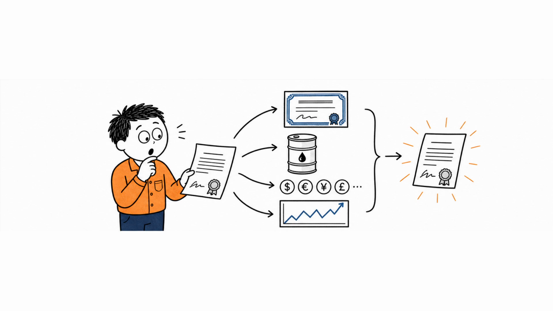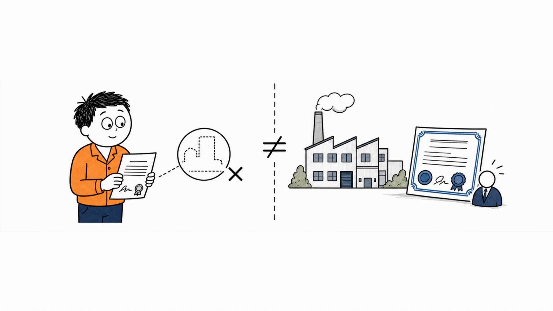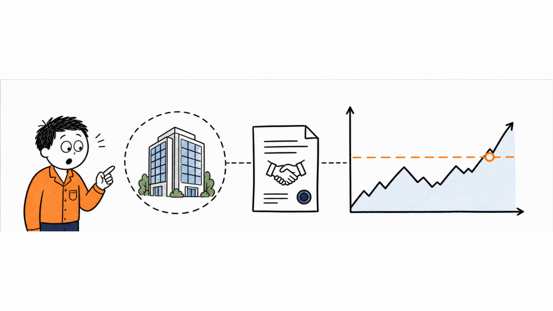An option is a contract that gives someone the right but not the obligation to buy or sell an asset at a specific price before a specific date. Options can be connected to stocks, exchange-traded funds, market indexes, commodities, currencies, and other financial assets. But unlike buying a stock, buying an option does not necessarily mean owning part of a company. You are buying a temporary contractual right, and that right has a price.